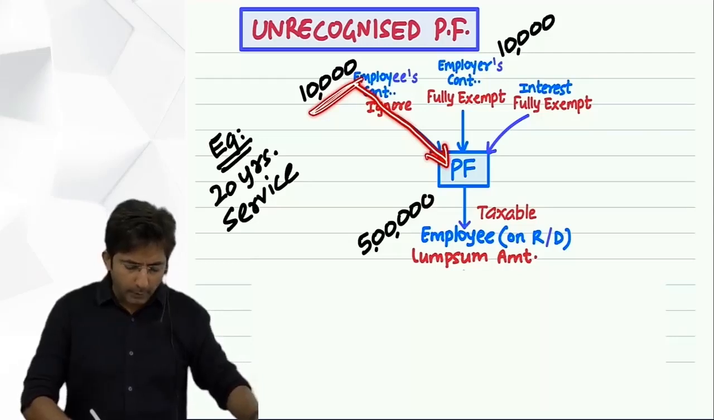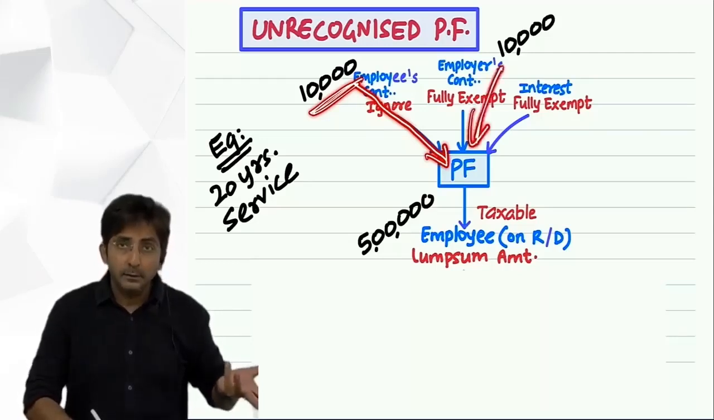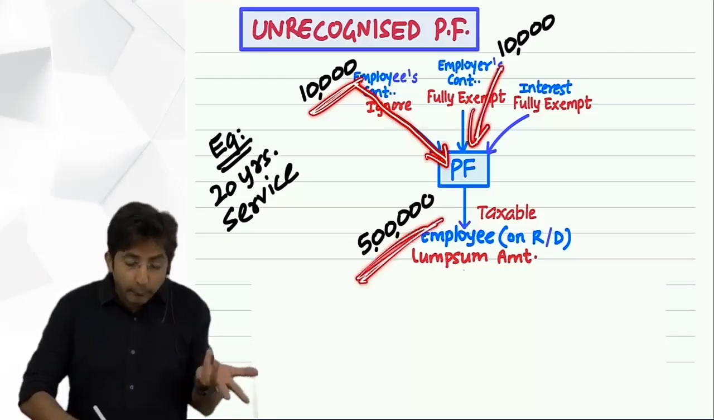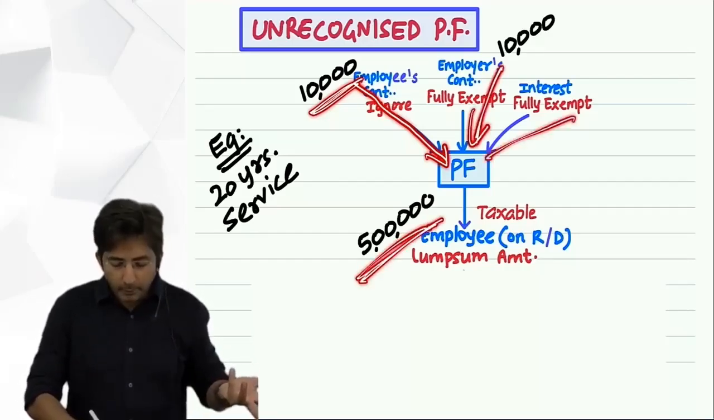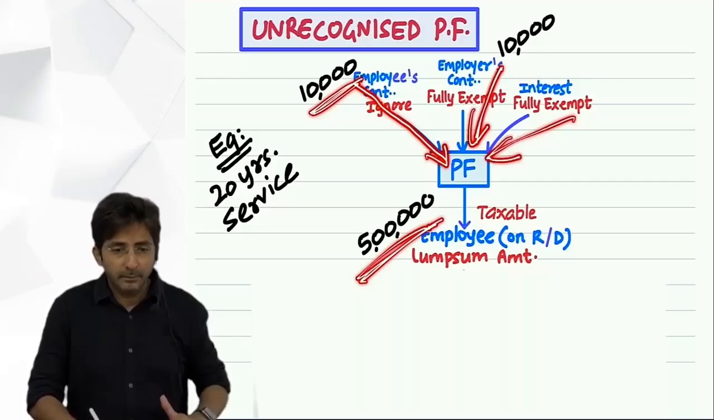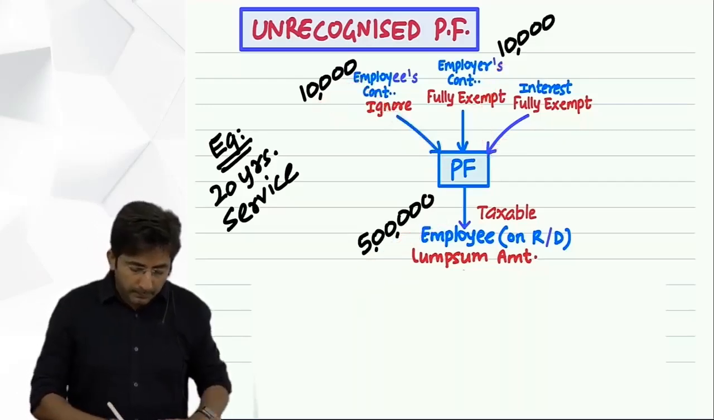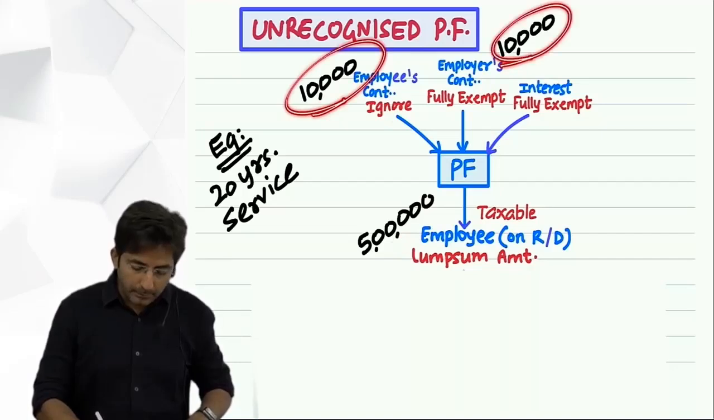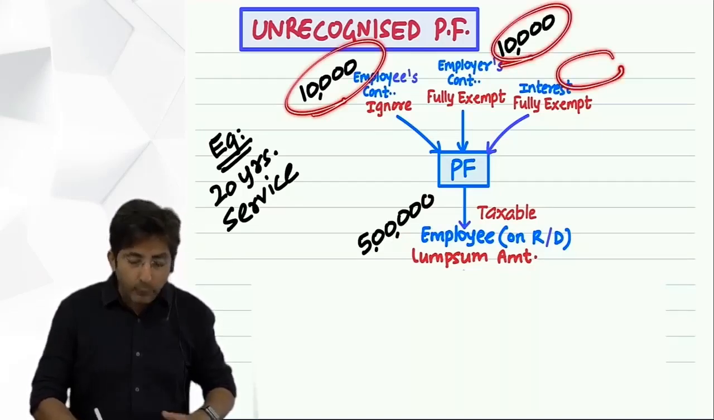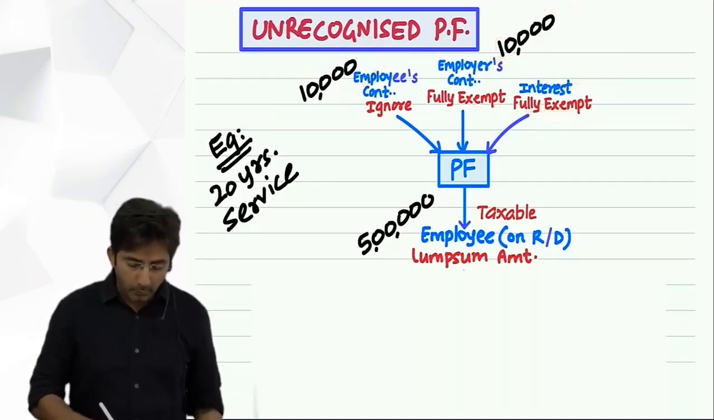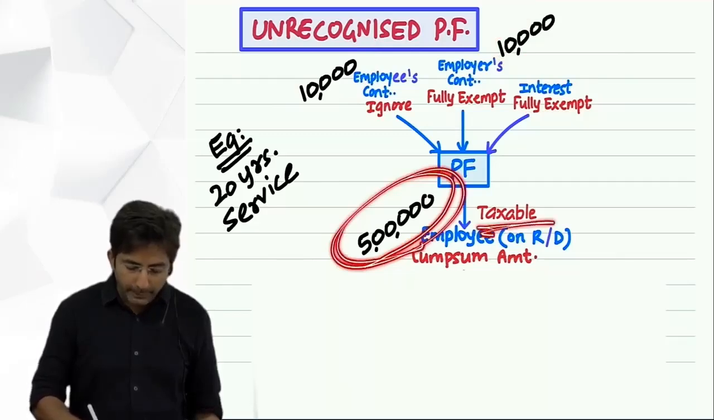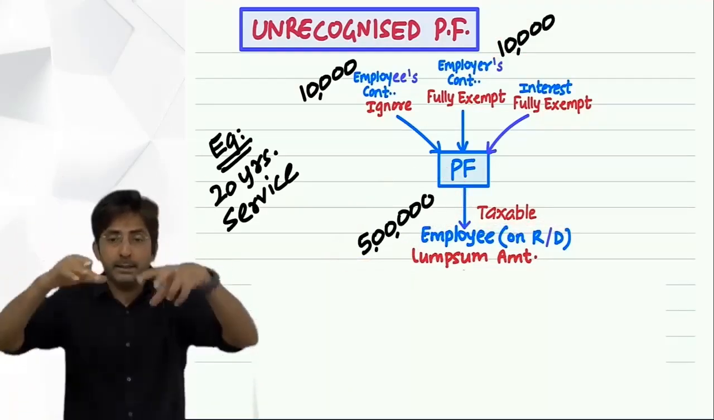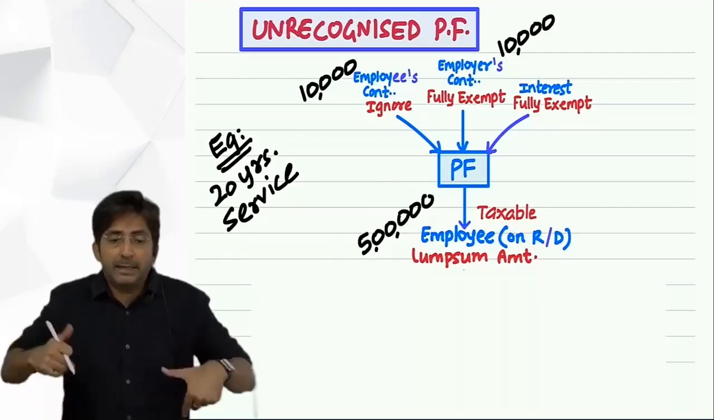Similarly from the employer side also 2 lakhs. So 2 lakhs and 2 lakhs should be 4 lakhs. But he is receiving 5 lakhs. Obviously, because he might have received interest. Okay. Now this amount we ignore. This amount and this amount will be exempt during the service. But now when the lump sum amount is received, it will be taxable. As I told you, UPF will be taxed, but not during the service. It will be taxed at the time of retirement.